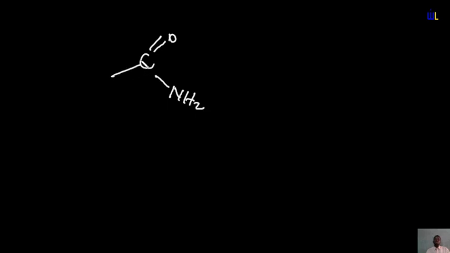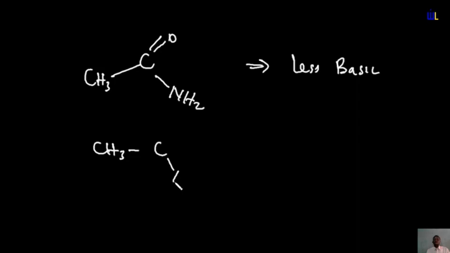This is an sp2 hybridized carbon atom. We've discussed hybridization. Look up the study. Once you attach an amine to an sp2 hybridized carbon atom, it becomes less basic. Okay, but when you have this CH3 attached to an sp3 hybridized carbon atom, for instance, in this case, automatically this becomes more basic.